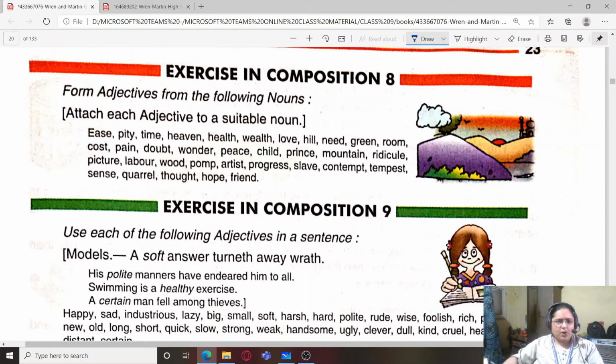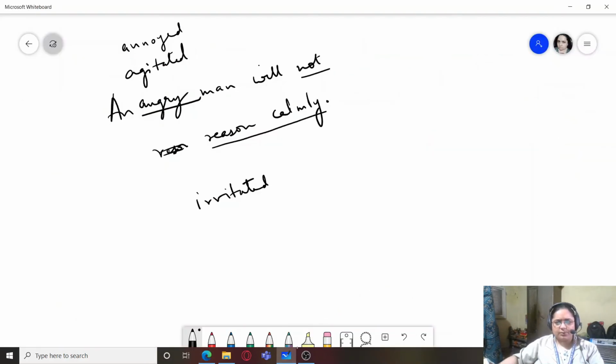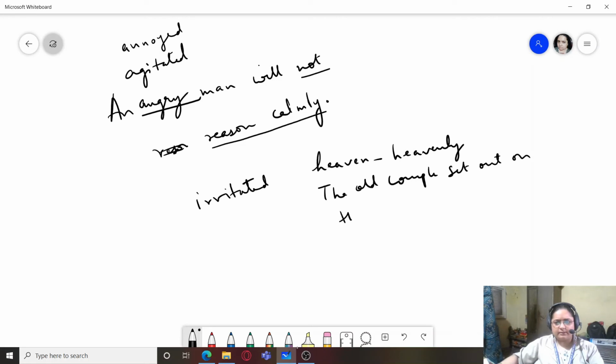Next we come to form adjectives from the following nouns. So we have already seen 3 of them. We will see the next, that is heaven. So let us see what can be formed using heaven. Heaven, heavenly. So the old couple set out on their heavenly abode.